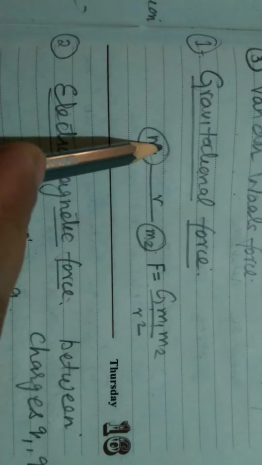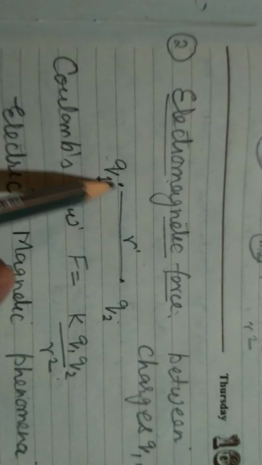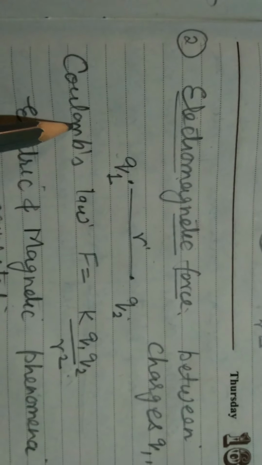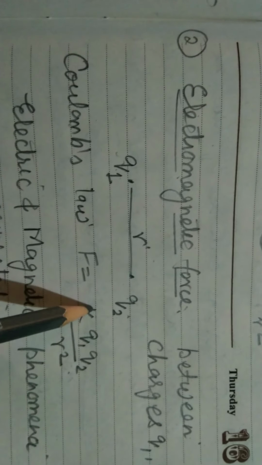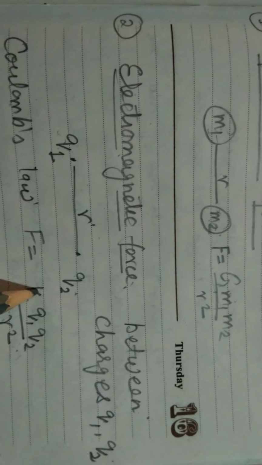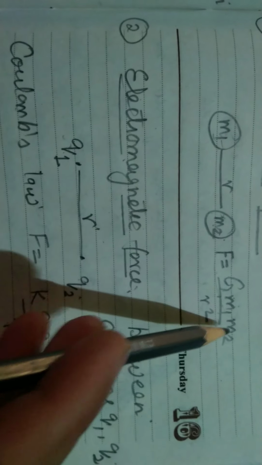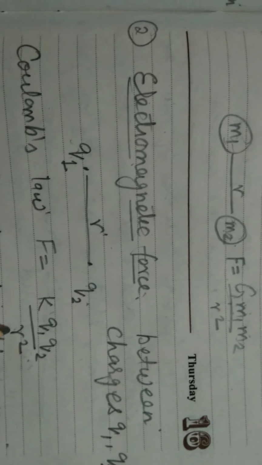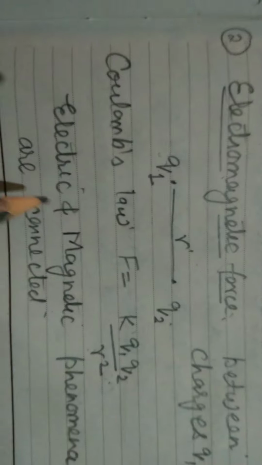This force is acting between masses. This force acts between charges. So Coulomb's law gives F is equal to K Q1 Q2 over R square. Similar to Newton's law. This is Newton's law. This is Coulomb's law. The only difference is of this constant, and here they are masses, here they are charges. R is the distance.